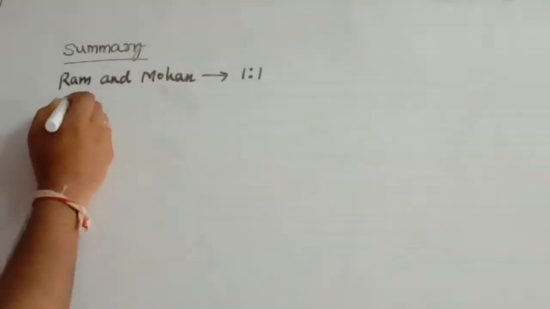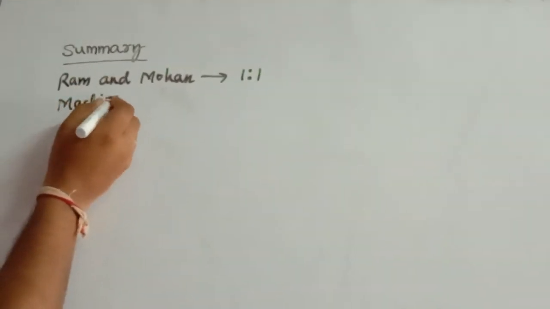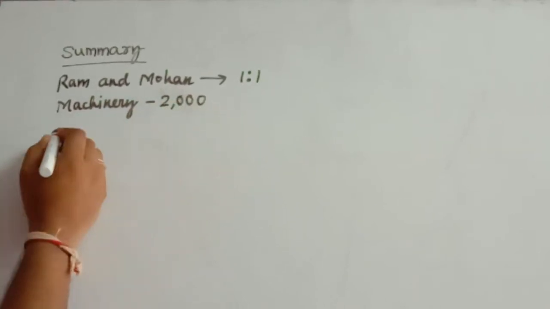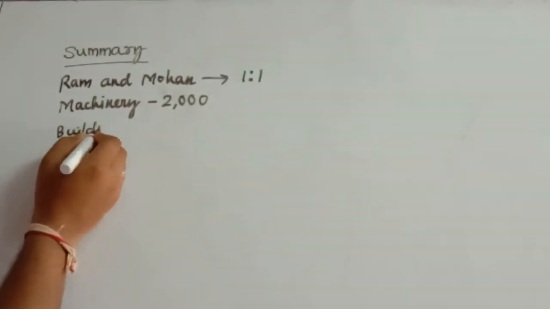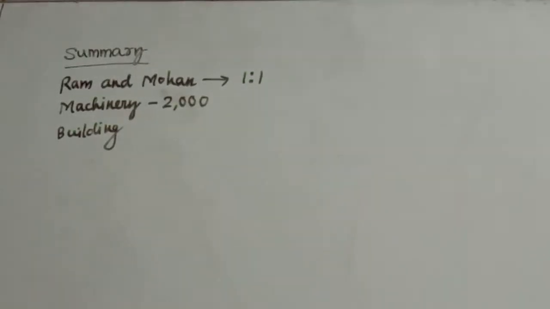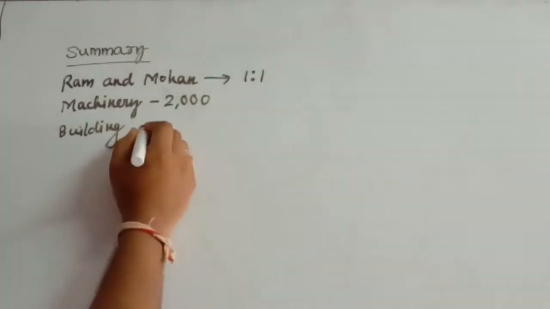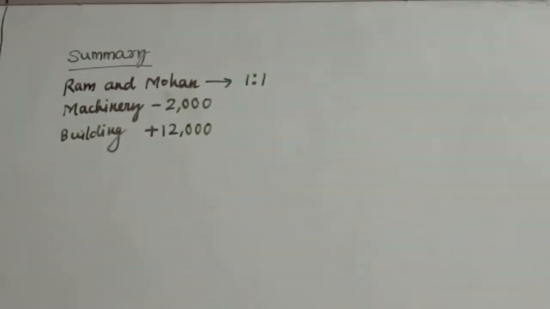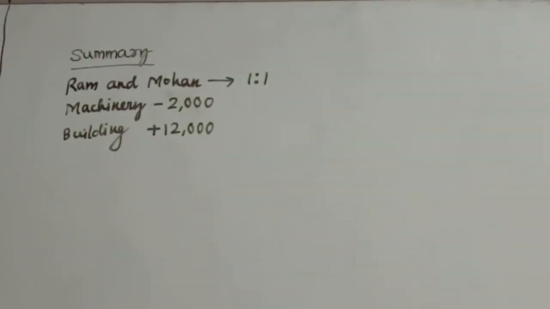Then it says that the adjustments are that machinery and building are to be revalued. Machinery, which was earlier rupees 22,000, is to be revalued to 20,000. So the value of the machinery will now come down by 2,000, so minus 2,000. Then you have building. The value of building was earlier 30,000, and now you are revaluing it to 42,000. That means you are increasing the value of building by 12,000. So building plus 12,000.